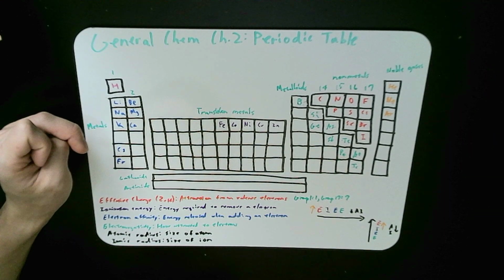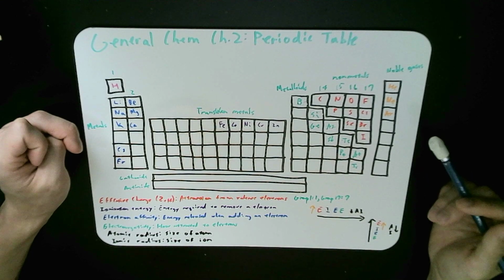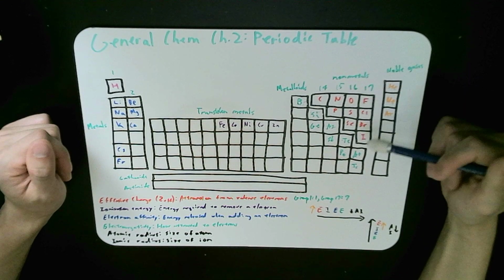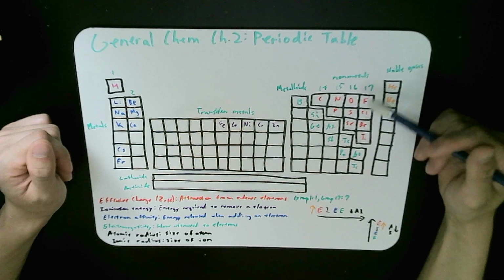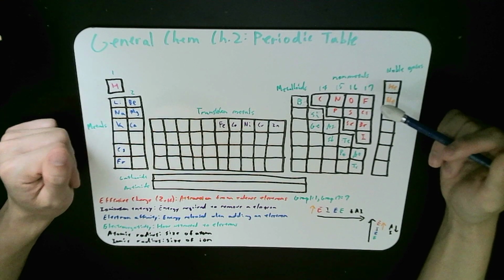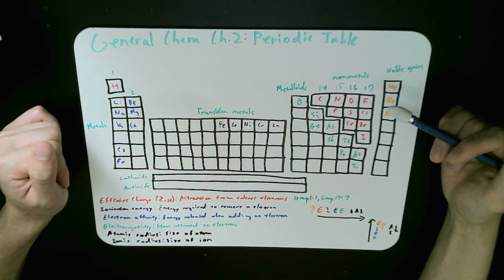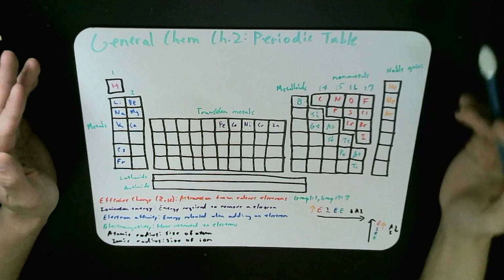Okay, electronegativity is how attracted to electrons the atom is. Every nonmetal here is a lot more attracted to electrons than the metals here, because metals want to get rid of electrons, and nonmetals want to get electrons. So that's what you can see here.